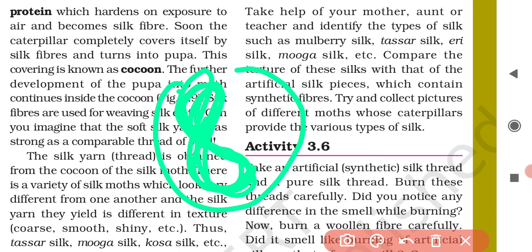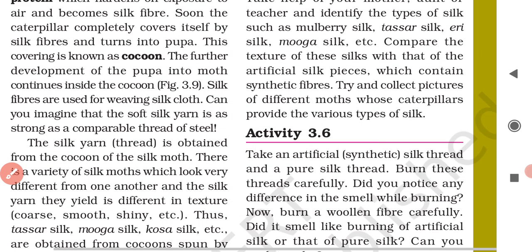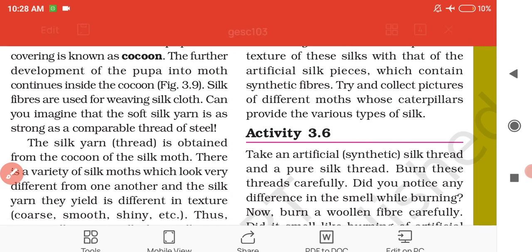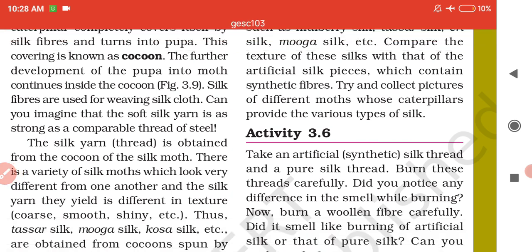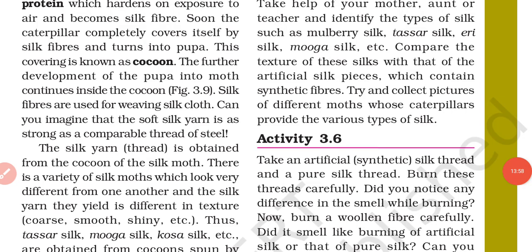Then what will happen? A silk moth will come out from the cocoon. So in this way, the life history of silk moth is completed.